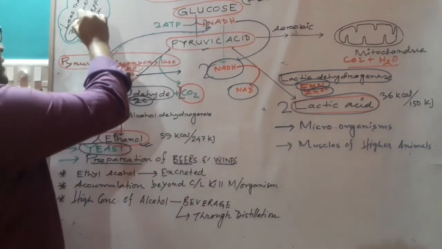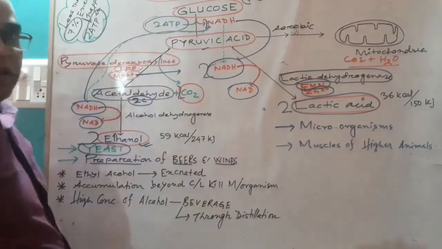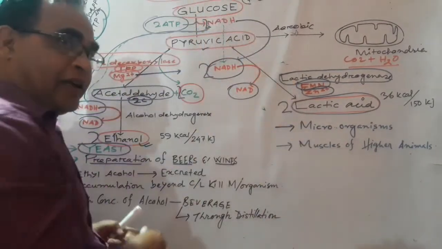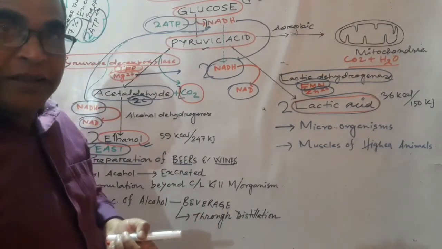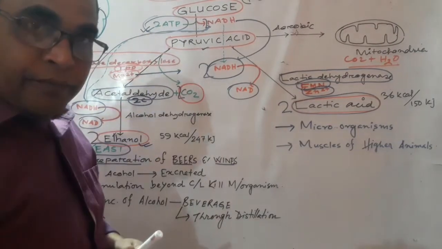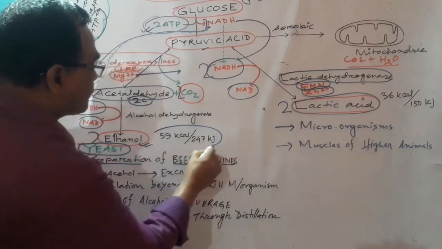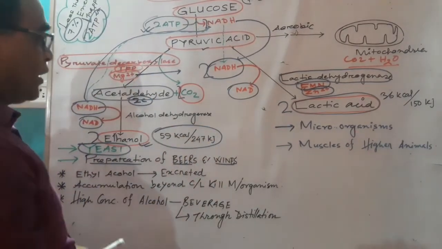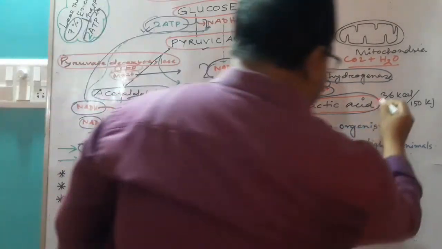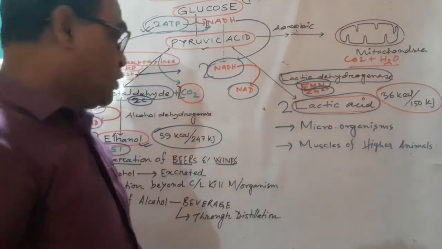And this energy is trapped in two ATPs. These are the two ATPs. These two ATPs form in the glycolysis process. So the entire energy, which is less than 7% in anaerobic respiration, is trapped in two ATPs. In case of ethyl alcohol and carbon dioxide, the energy released is 59 kilocalorie or 247 kilojoule. In case of lactic acid, it is 36 kilocalorie or 150 kilojoule.